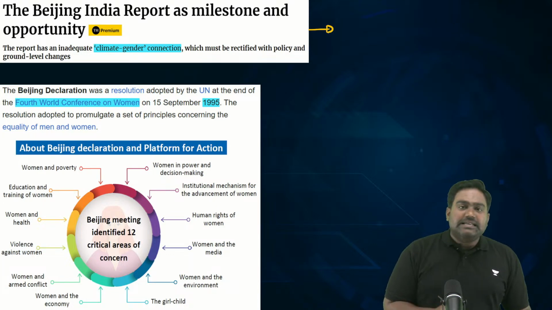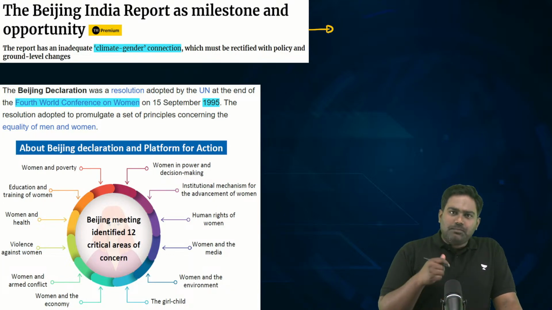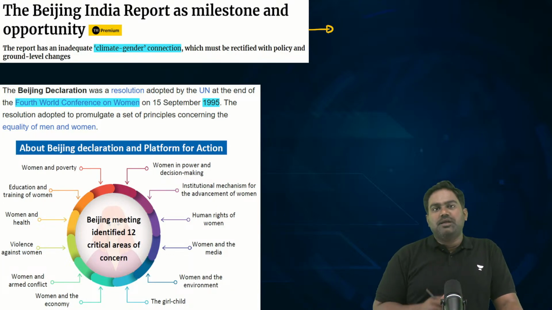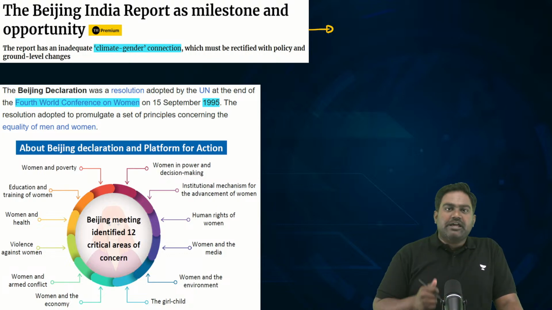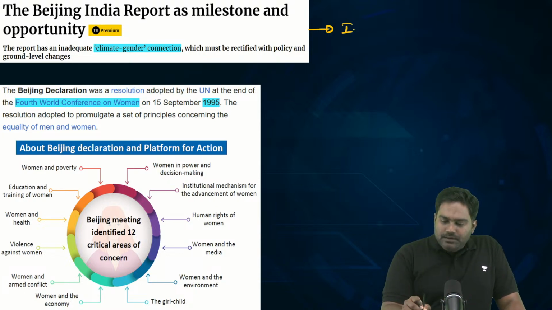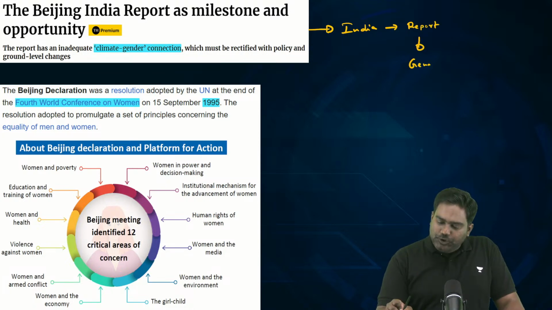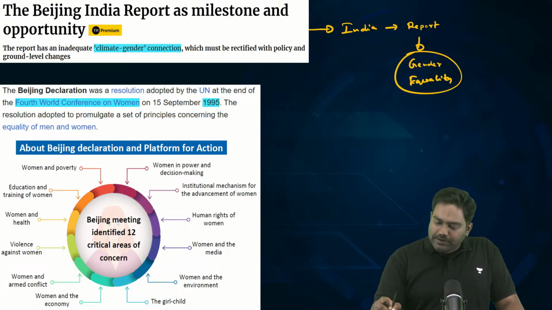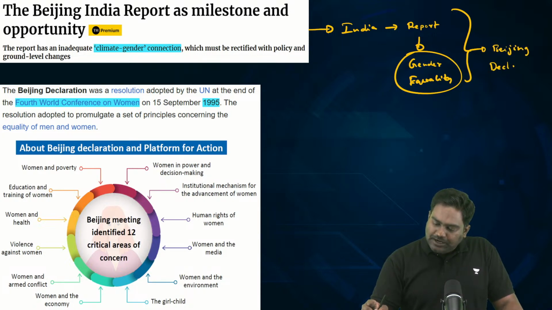See, India recently submitted a report. India brought out the Beijing India Report. What is the Beijing India Report? It is a report by India on its performance with regard to ensuring gender equality as per the commitments that were made under the Beijing Declaration and Platform for Action.